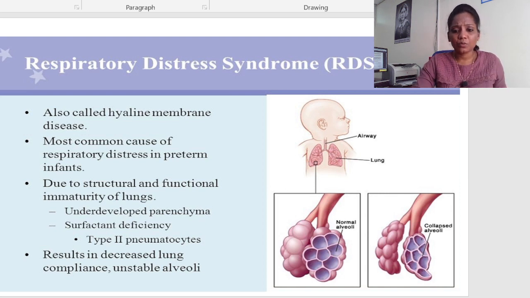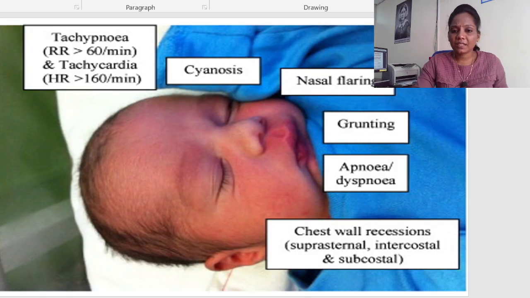So in this situation, what do we have to do? First, the definition. It's called hyaline membrane disease, and the child is usually born with these six important characteristics. Tachypnea: the respiratory rate is more than 60 per minute. Tachycardia: heart rate is more than 160 per minute.